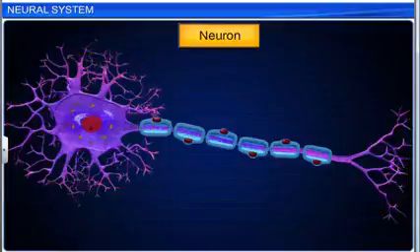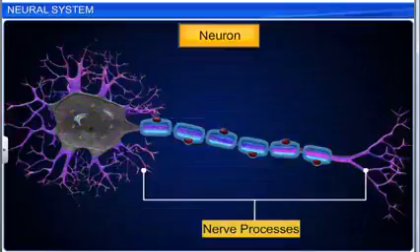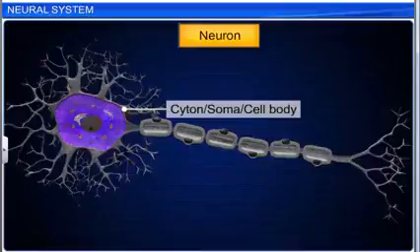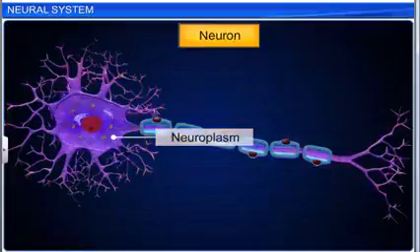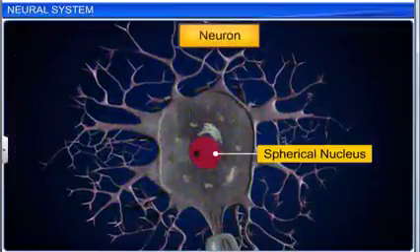The two main parts of a neuron are the cyton and nerve processes. The cyton is also called the soma or cell body. It contains granular cytoplasm, also called neuroplasm. The neuroplasm contains a large spherical nucleus,